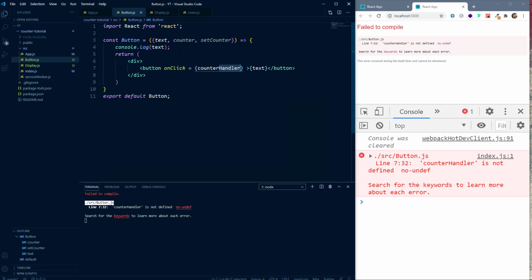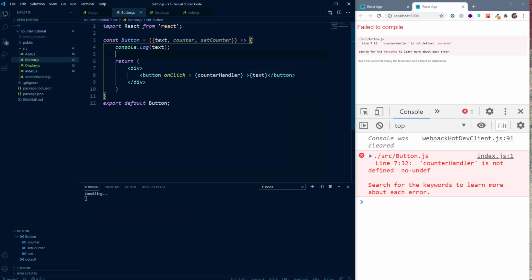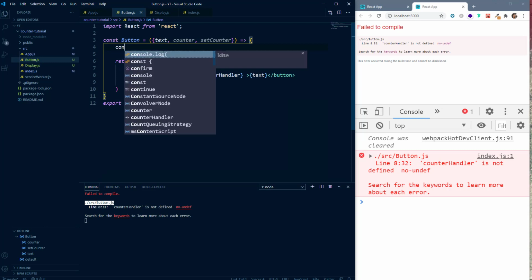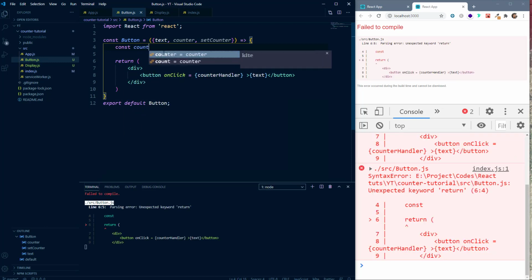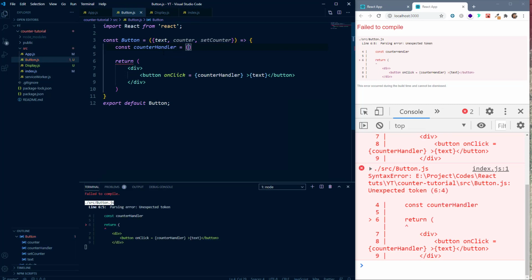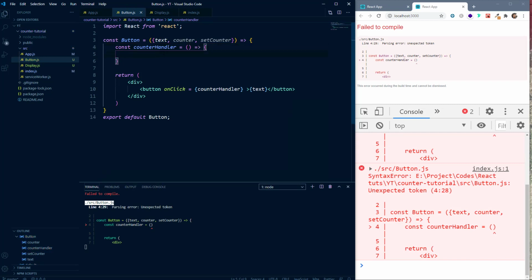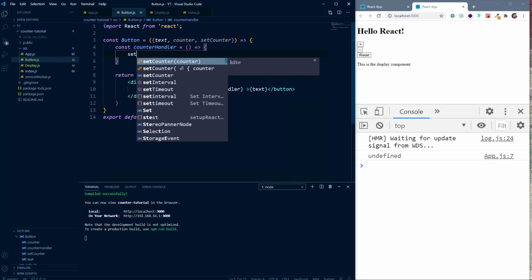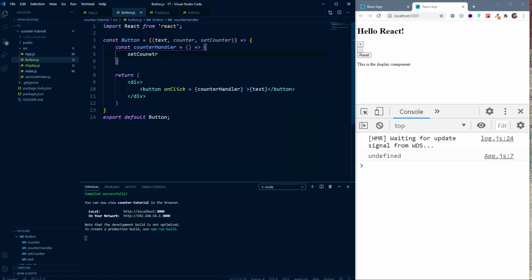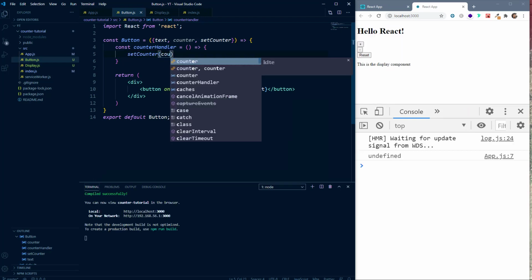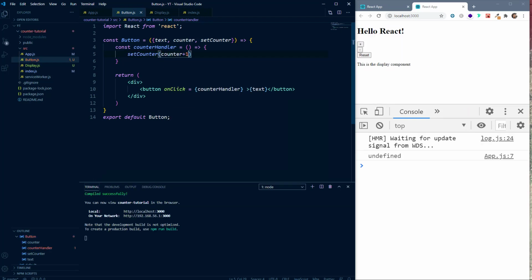Now let's make this counterHandler function. We can remove this console.log statement, and now here we'll say const counterHandler. We are creating an arrow function, and inside this we can say setCounter counter plus 1.